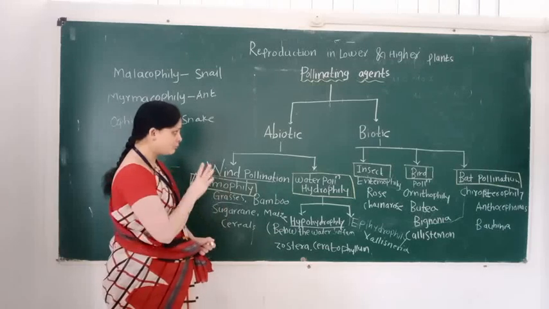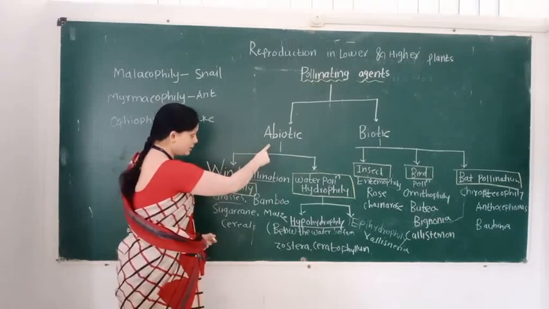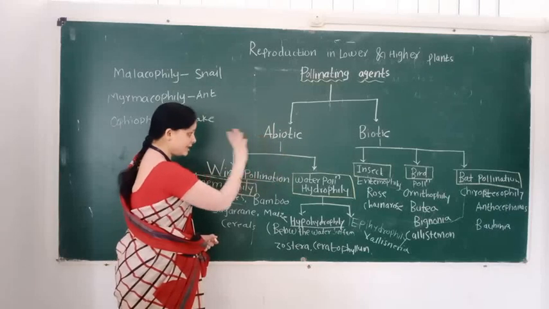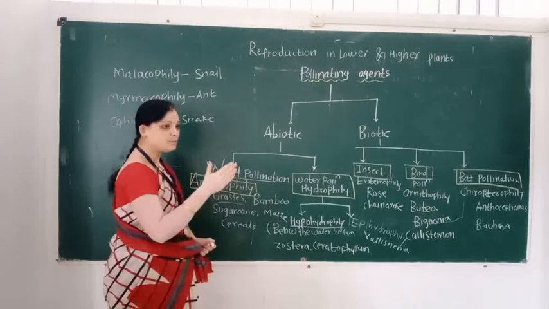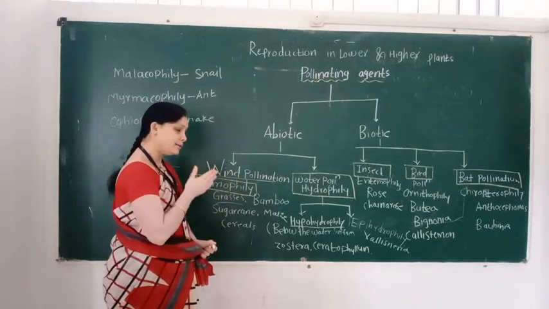So in this lecture we learned the term abiotic pollinating agent. In the next video we will learn what a biotic pollinating agent is and its subtypes.